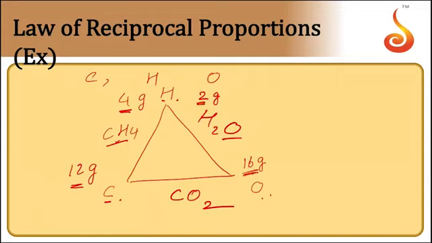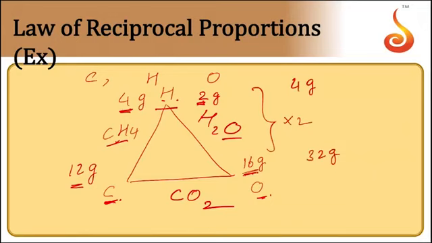Now, according to reciprocal proportions, the ratio of the masses of these two elements which combine with hydrogen, you should take a constant mass of the third element. The third element is hydrogen, its mass must be fixed. In these two cases, the mass is 4 grams with CH4 and 2 grams with water. Let us fix the mass of hydrogen. So let us multiply this by 2 so that we get 4 grams of hydrogen and here it will be 32 grams of oxygen.